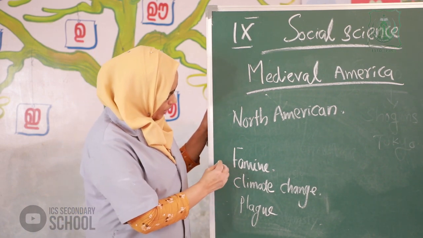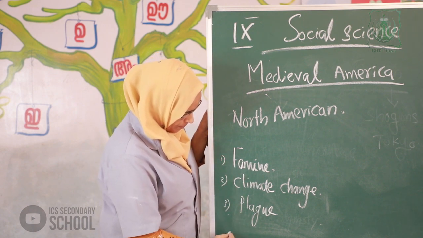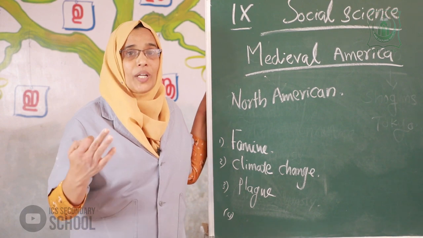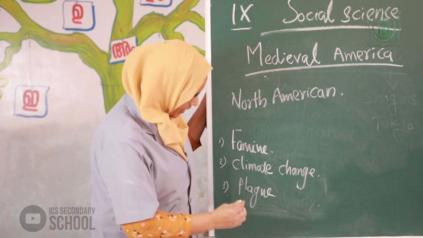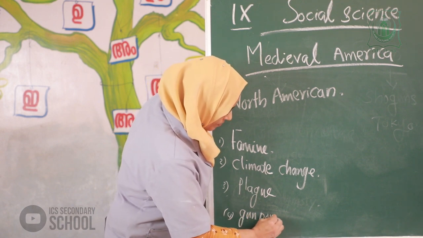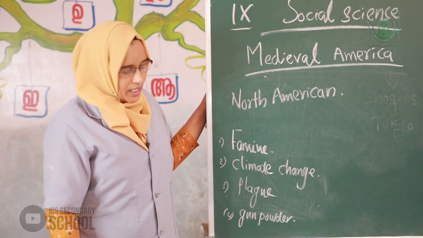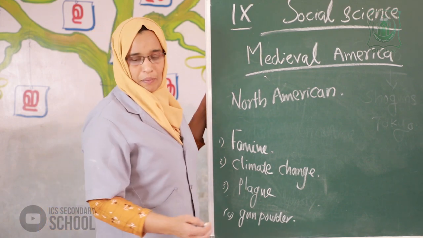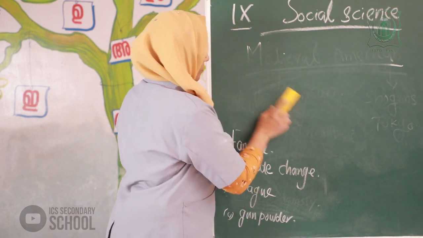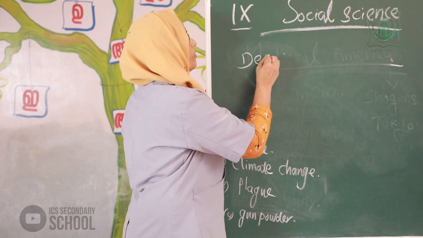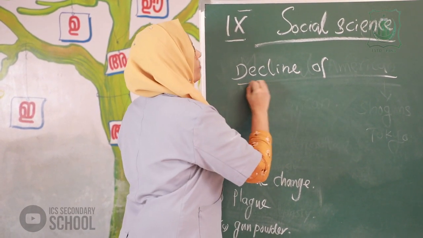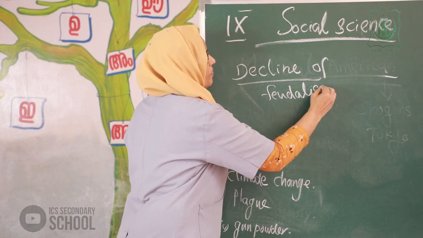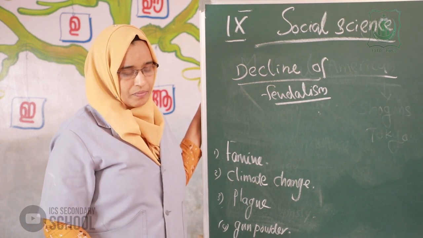Okay, then fourth point, the king's monopoly of gunpowder. Decline of feudalism.